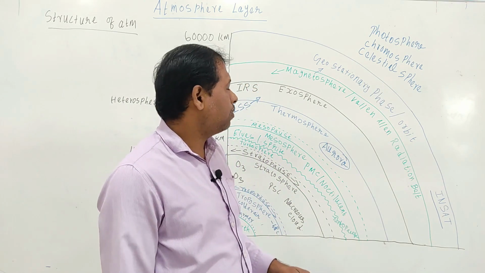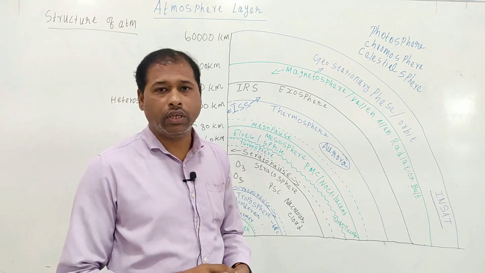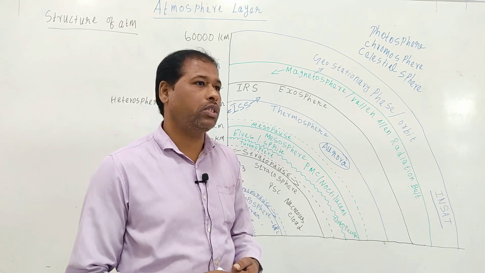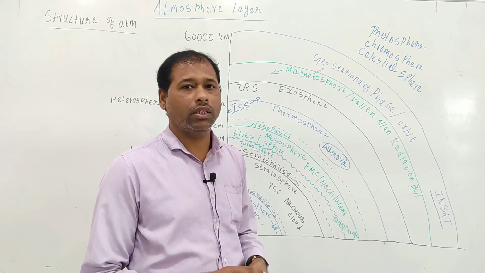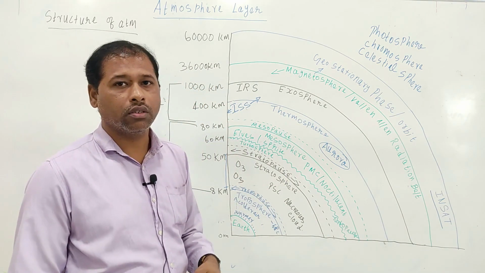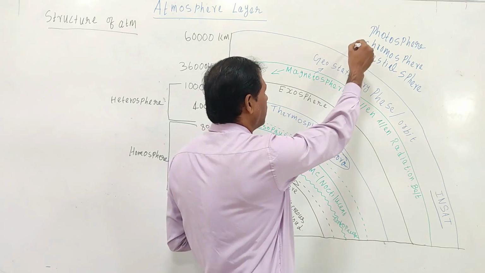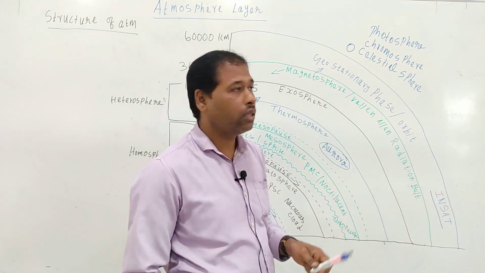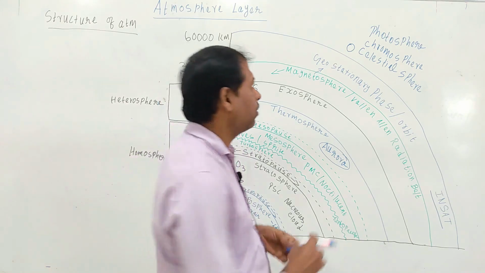Many of us ask where the moon is, and we answer that the moon is in the sky. But in reality the moon is not in the sky, because the sky you can find in the troposphere. The moon is always in the celestial sphere. After this photosphere, then the sun will come.